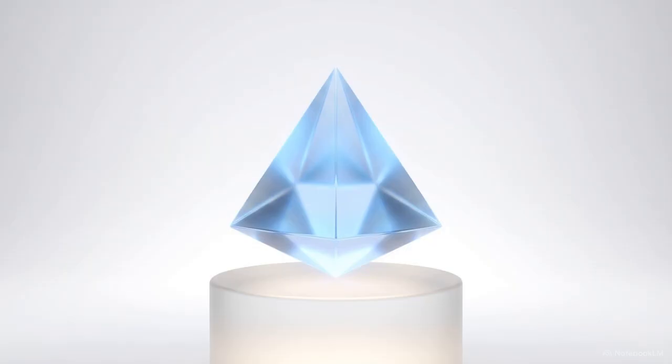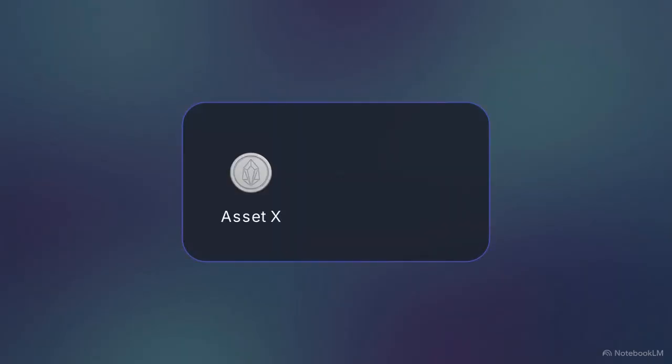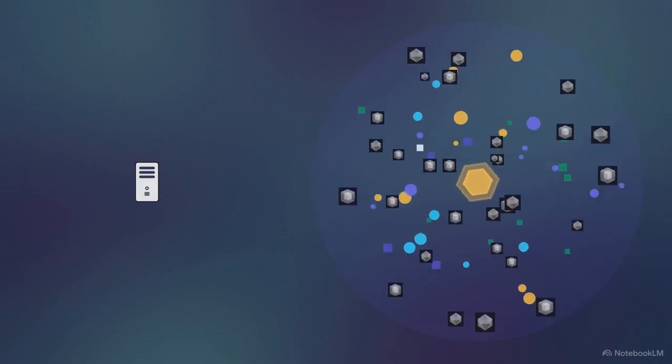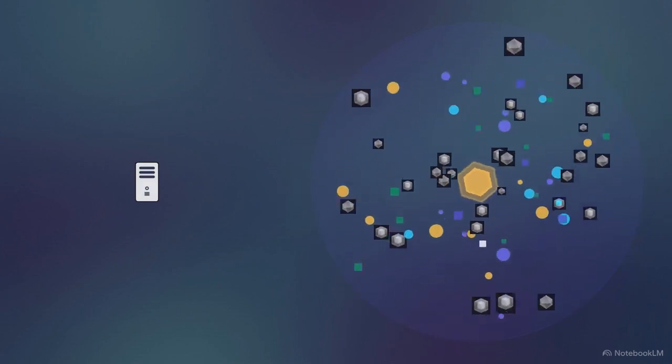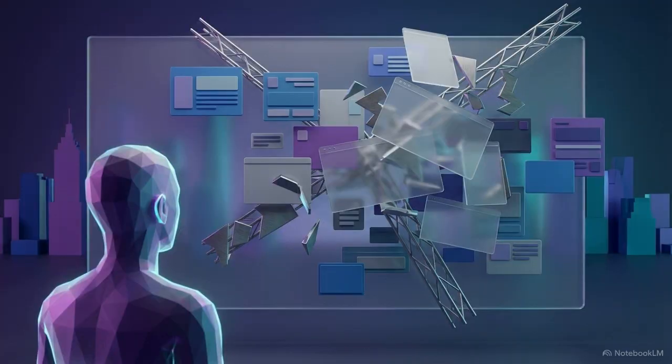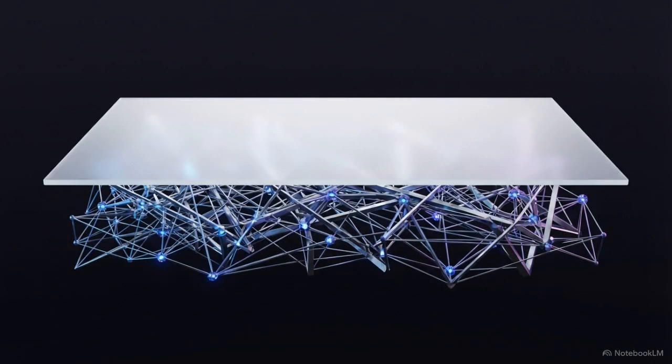Anoma abstracts a network of computers into a single, unified environment for developers and users. Here, the building block is the intent. Instead of dictating how to trade, you declare your condition. I will give up asset X if and only if I receive asset Y. Rather than forcing a linear transaction down a narrow pipe, your wallet broadcasts that condition into an open network. Anoma catches your request and pulls it together with millions of others flowing in from across the globe. The user is no longer responsible for finding liquidity or managing cross-chain bridges. The network architecture itself absorbs that complexity.